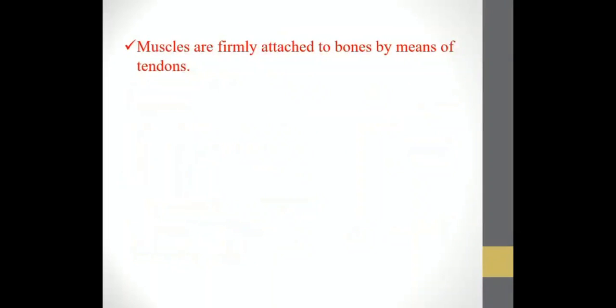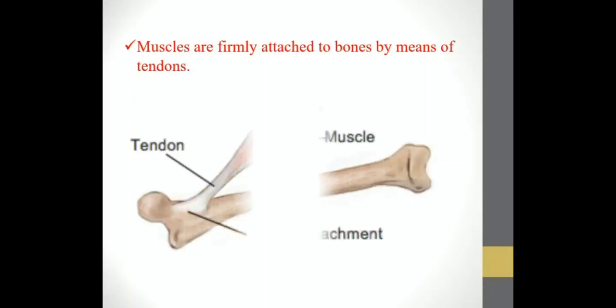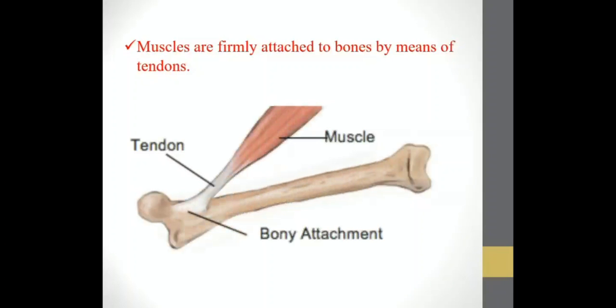Then muscles are firmly attached to the bones by means of tendons. Now let us see what tendons are. In the picture, can you see the white portion? They have mentioned that as a tendon. So it is attached to your bone by means of a tendon. So your muscles are all attached to your bones. Okay, so that is how you have the muscular system being formed over your skeletal system.